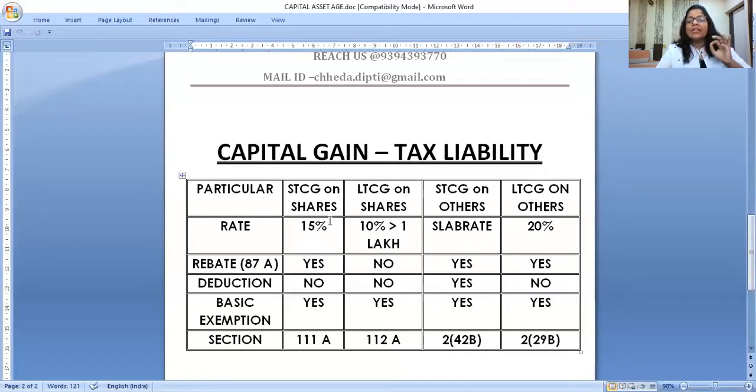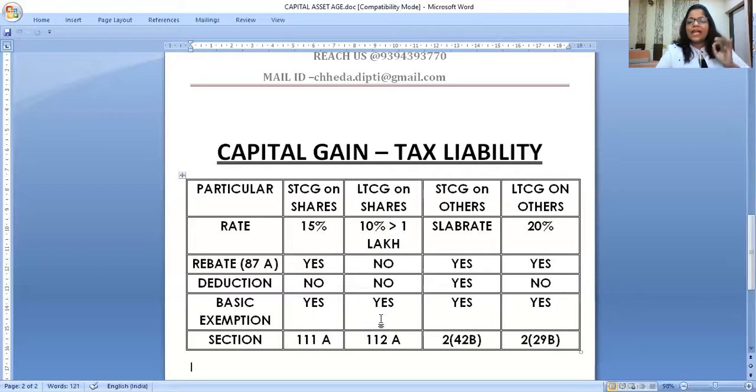Short-term capital gain on listed shares subject to STT. The rate of tax is 15%. Rebate under 87A, that is if it is 5 lakhs, you get 12,500 tax is reduced. That is yes. Deductions under chapter 6A are not given. Basic exemption is given. Okay, this is section 111A.